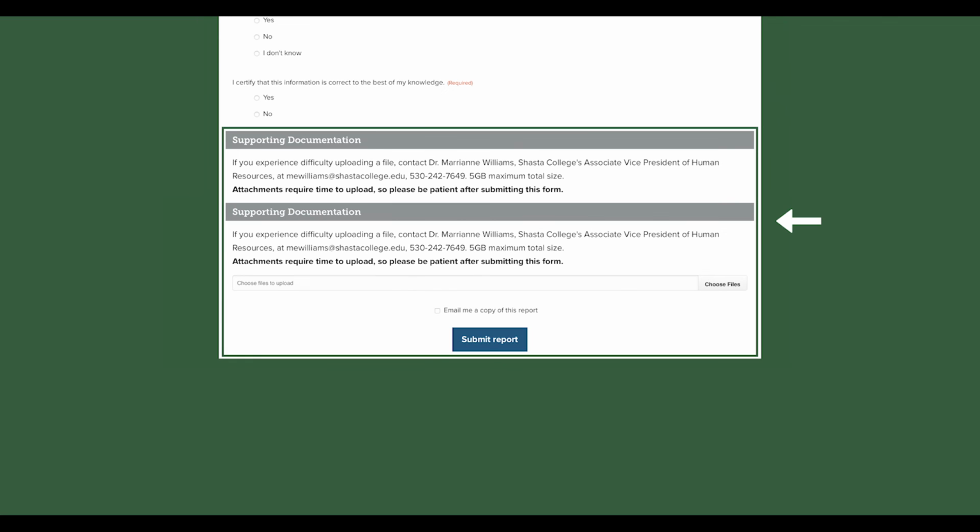You may elect to have a copy emailed to you by clicking the box. We suggest that you do. That way you'll be able to refer to this report in the future if need be. Click Submit and you have finished the reporting process.